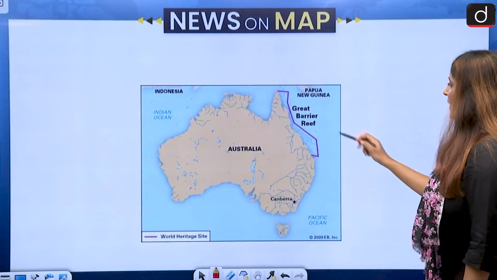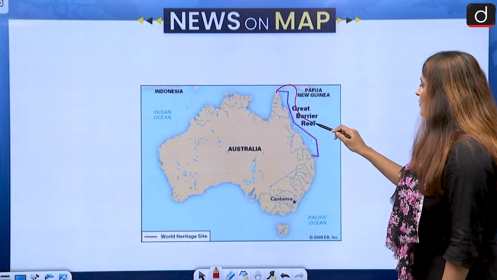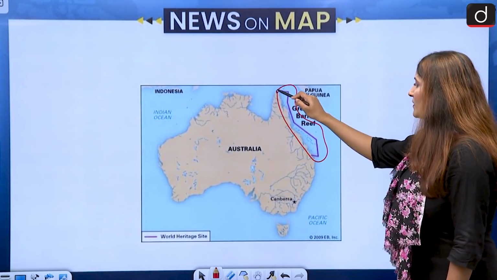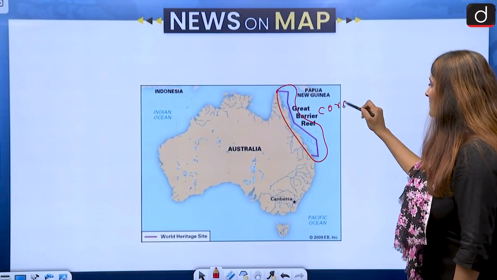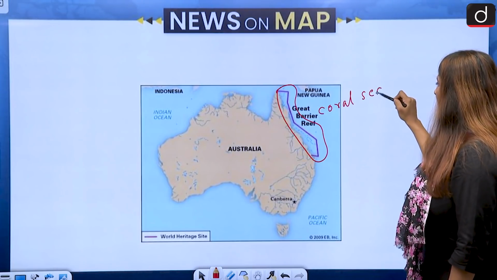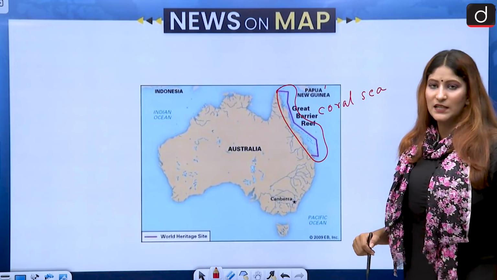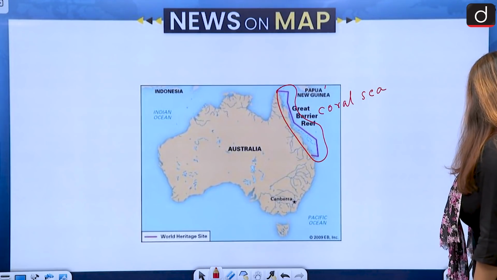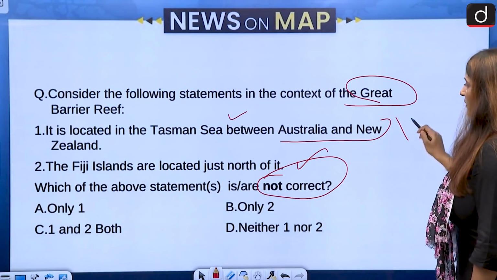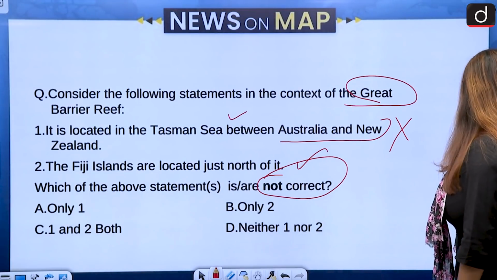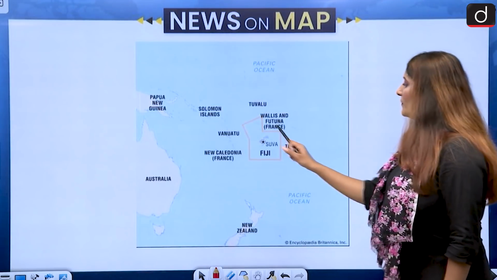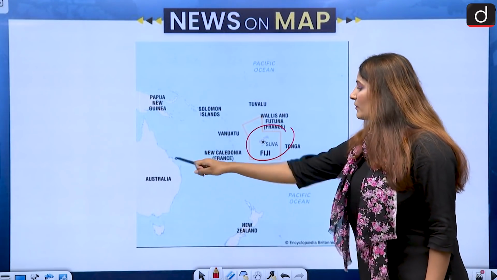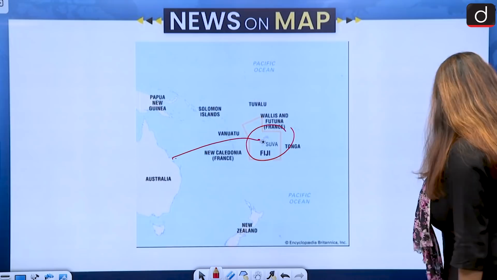You see, the Great Barrier Reef is so huge, it can be seen from the space as well. And it is in the Coral Sea, not the Tasman Sea. Coral Sea, very close to Papua New Guinea and Australia in the northeastern direction. So first is not correct. Then Fiji Islands are located just north of it. No, they are basically to the east of it, right? So both are not correct.